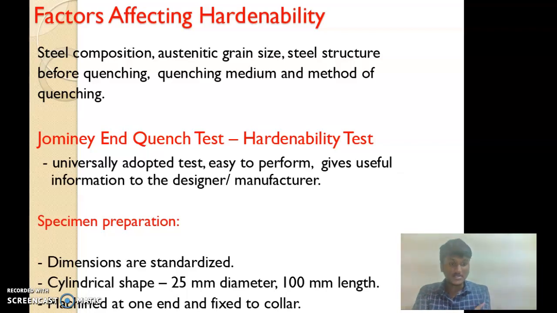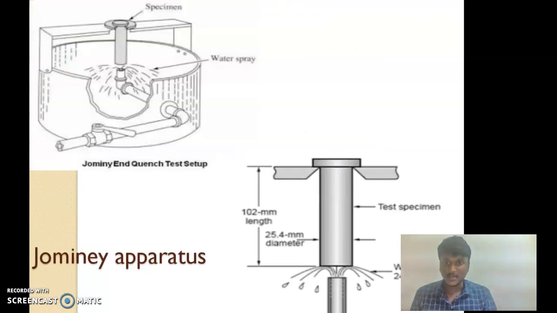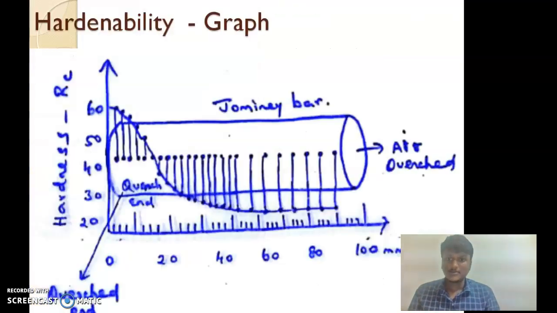The experiment setup is very simple and can be done quickly. Here are the specimen preparation steps and the setup diagram, and here is the final diagram showing that the hardness of the material increases toward the quenched end.